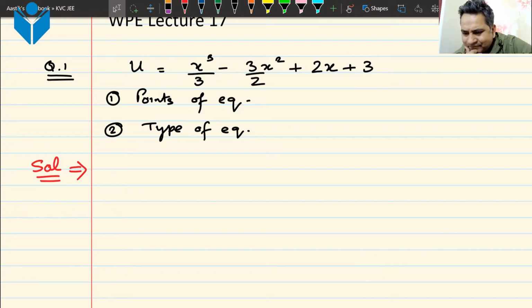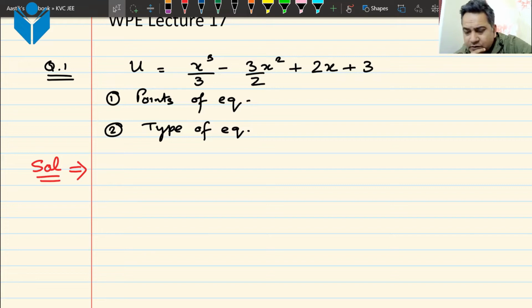No, that is not correct. That is not correct. I think you have done some mistake somewhere. Anyone else with any other answer? That is stable equilibrium.